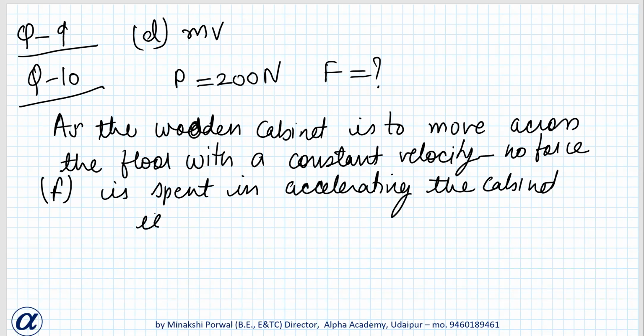That is F equals to this minus frictional force. Okay. Or the frictional force equals P equals 200 Newton only. Yes, ma'am.